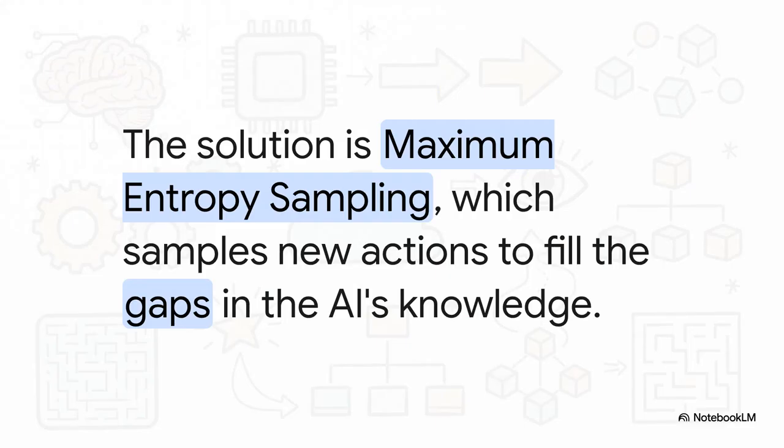And the solution they came up with is super smart. It's a technique called maximum entropy sampling. So instead of picking at random, this method intelligently finds and samples new actions that are as different as possible from everything the AI already knows. This makes sure that every single daydream is as informative as it can possibly be.